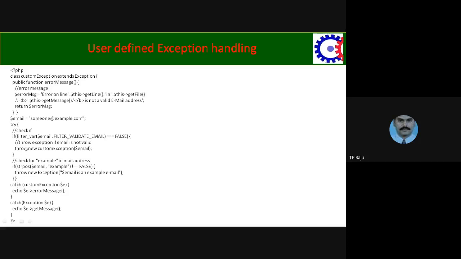Control goes to the catch block. Inside try we are throwing, so the custom exception catch will be executed. Then we search for the string example in the main string.